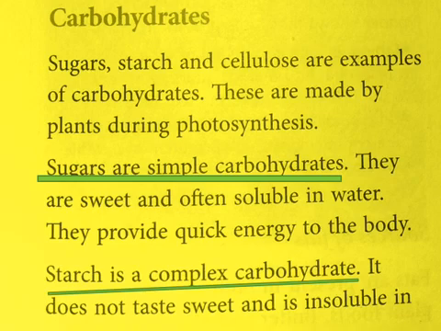How are these made by the plant? During photosynthesis, the plant prepares these molecules. Sugars are simple carbohydrates. They are very sweet and often soluble in water. It gives instant energy. Okay? So glucose you can keep in mind. Glucose will be soluble in water quickly, and also it is giving what? Instant energy for us. So it is the best example for the sugar content.